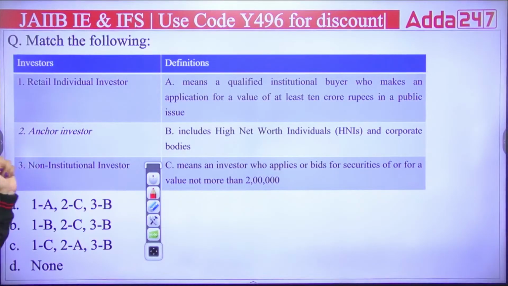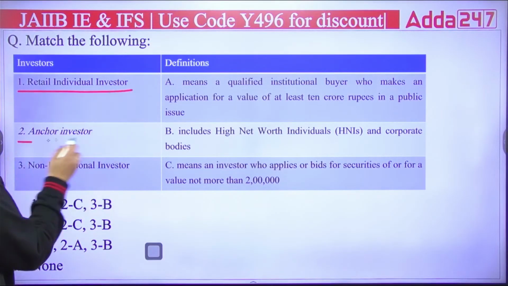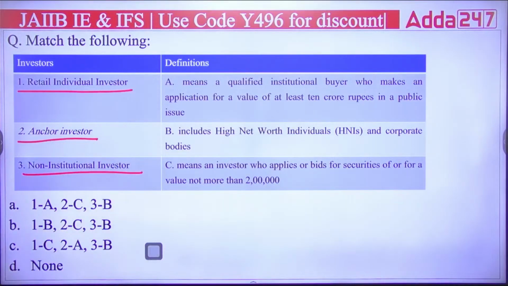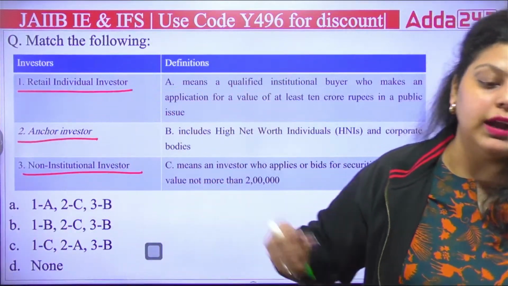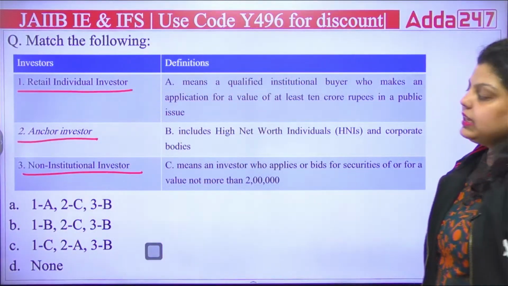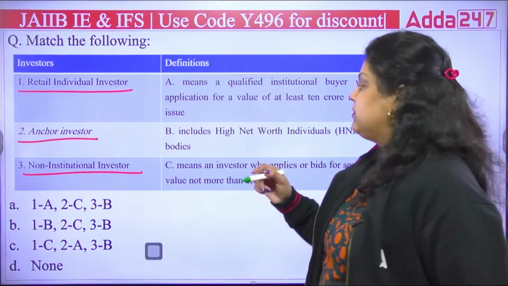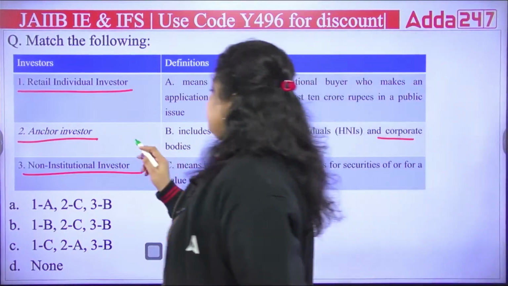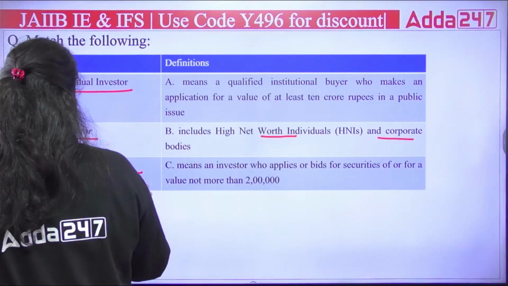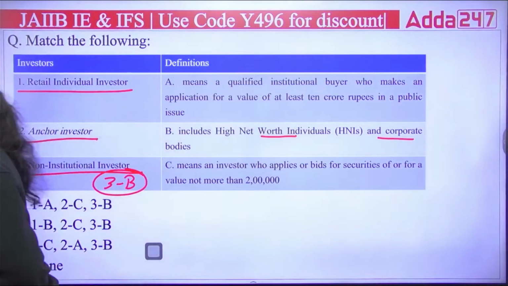Okay, next question, we have a match the following. And it is about the three different types of investor, that is anchor investor, non-institutional investor and retail individual investor. So you have to match their definitions. Just in the earlier question, we discussed who are non-institutional investors, and there we discussed non-institutional investors are high net worth individual and corporate bodies. So we can simply say third will be B. Third will be matched with the B option.